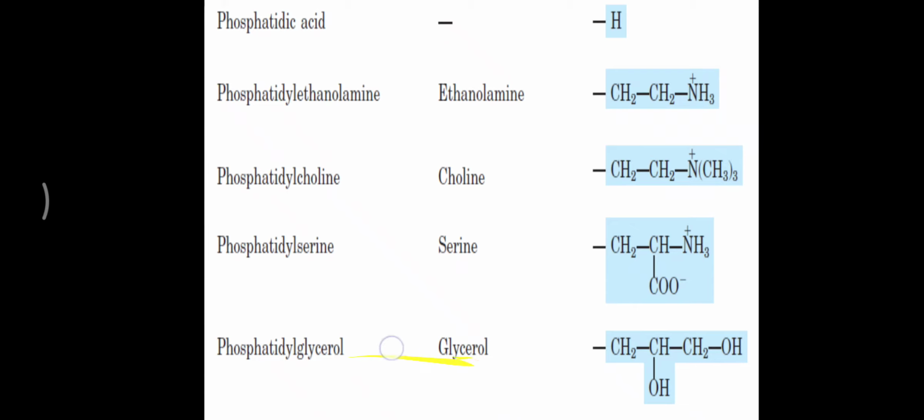Sometimes a glycerol molecule is attached over the phosphatidic group. So already there is glycerol, fatty acid, phosphate. Apart from that phosphate, one more glycerol is attached, that is called phosphatidyl glycerol. Here there is no nitrogen, so it is called a non-nitrogen containing phospholipid. Similarly, there is one more molecule, inositol. Inositol also does not contain nitrogen, so that is called phosphatidyl inositol. That is the main classification of the phospholipid.